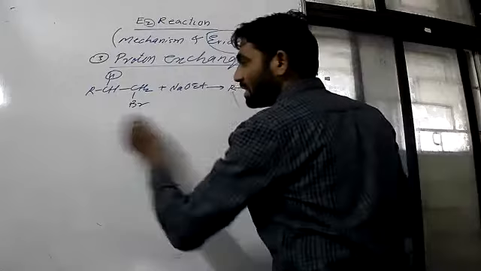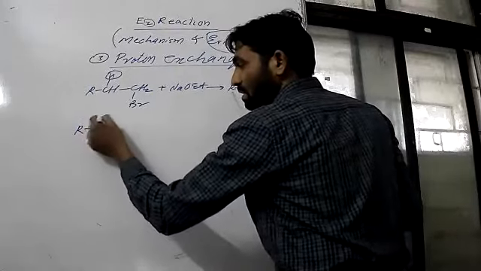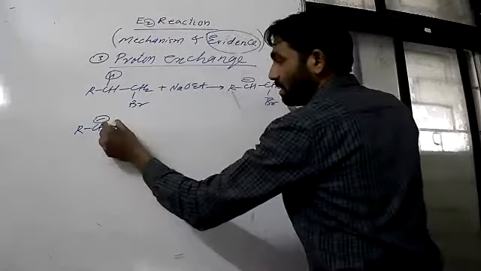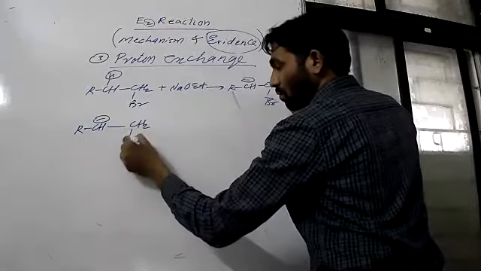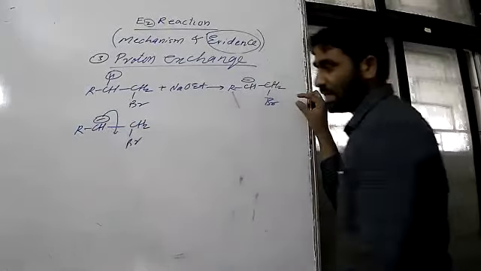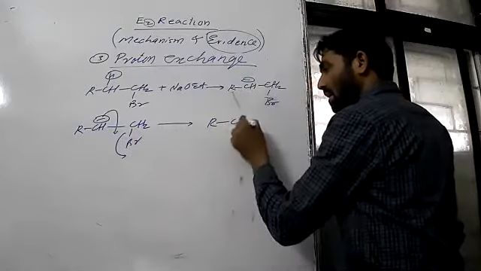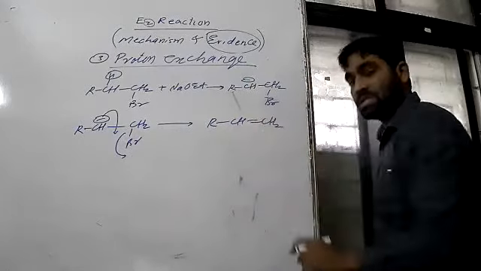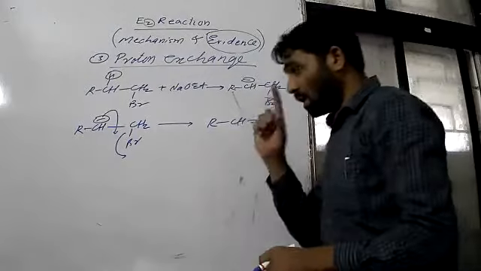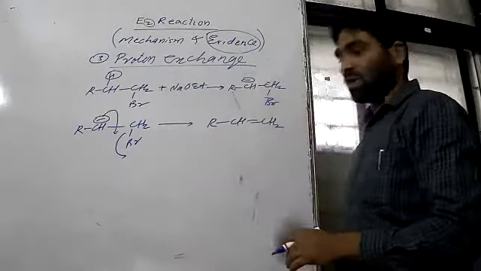So what is the second step? The second step is that this conjugate base would shift its negative charge to this side, and the leaving group will leave like this, and we can get the alkene like this. This is the general idea. If it is following the E1CB mechanism, this is formed.